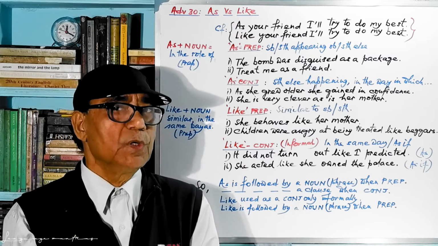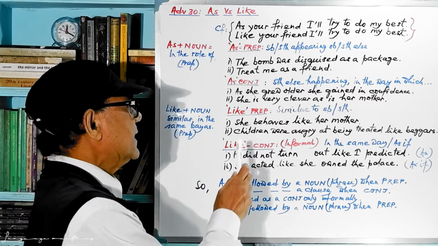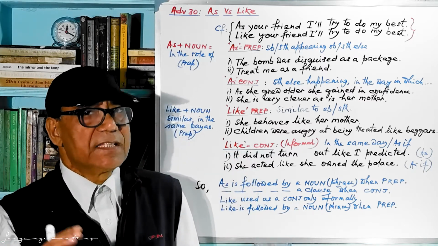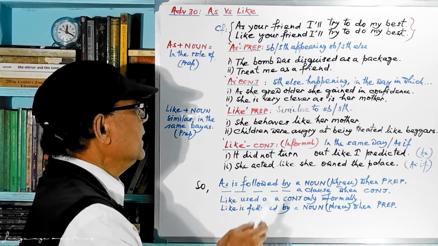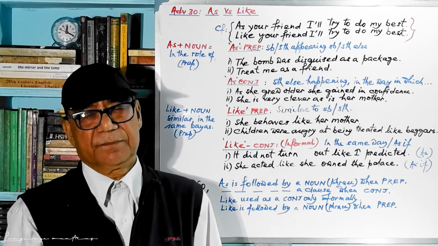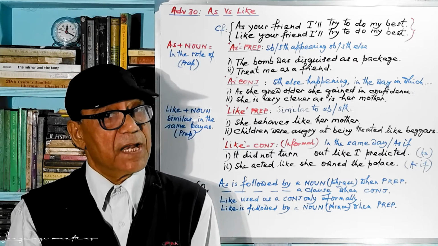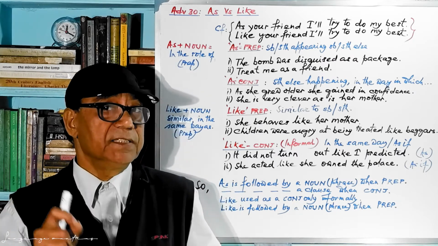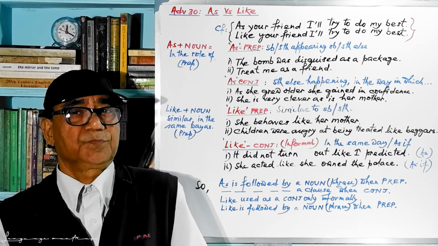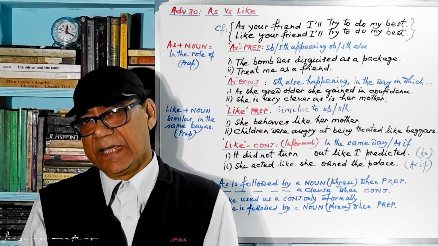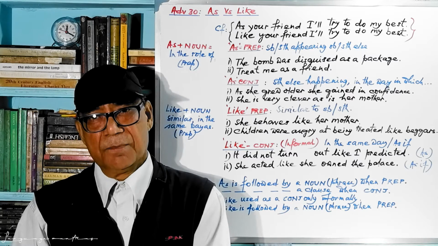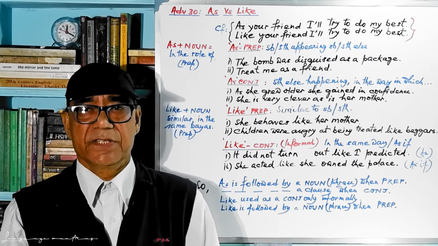Now we come to like. Like as a preposition means similar to something or somebody. Very simple meaning. Now, she behaves like her mother. Is she her mother? No. If you say she behaves as her mother, in that case it is her mother. Mother is behaving like mother.